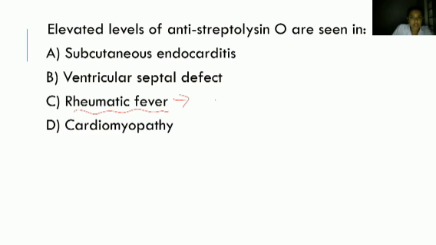In rheumatic fever, this ASO titer will be increased. It will be more than 200 and rises within 4 to 6 weeks. The ASO titer is considered increased when it is more than 200. So anti-streptolysin O, ASO, will be elevated in rheumatic fever.